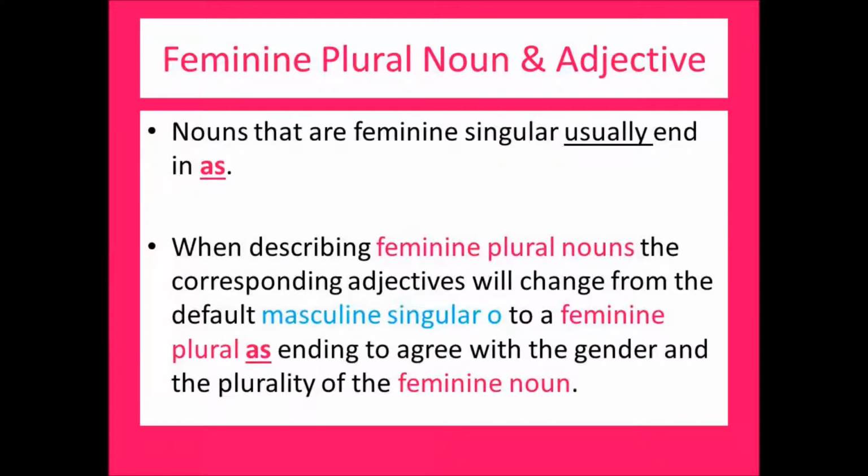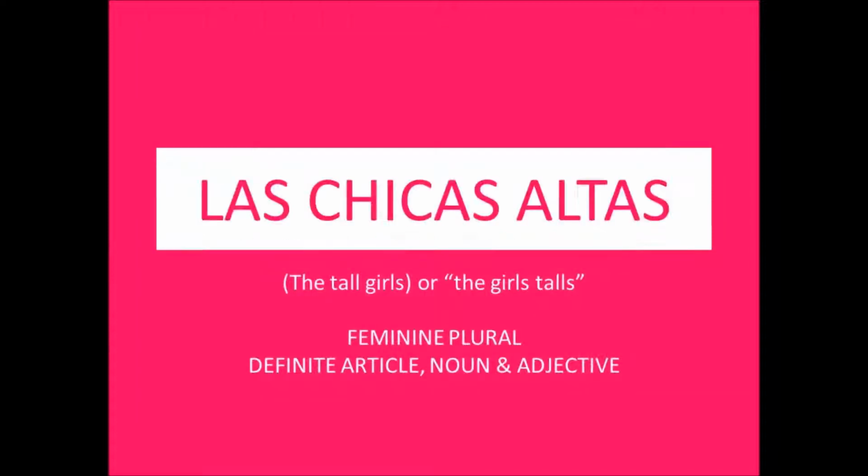Feminine plural noun and adjective. Nouns that are feminine singular usually end in AS. Oh, also there's a typo here. It should say plural. When describing feminine plural nouns, the corresponding adjectives will change from the default masculine singular O to feminine plural AS. Las chicas altas, the tall girls or the girls talls.